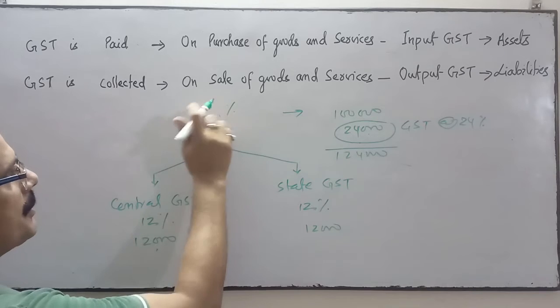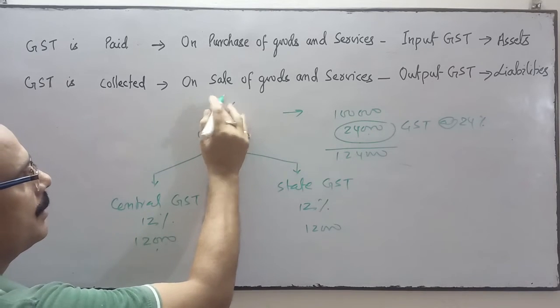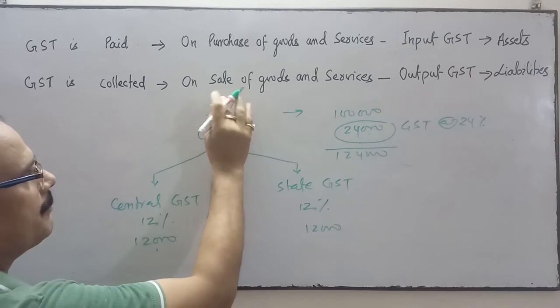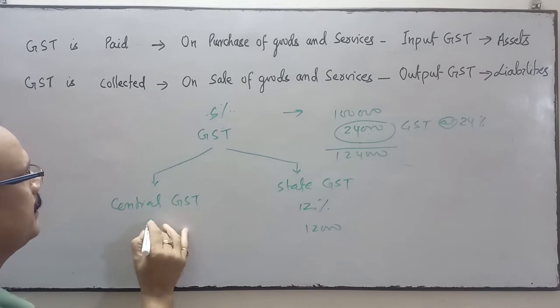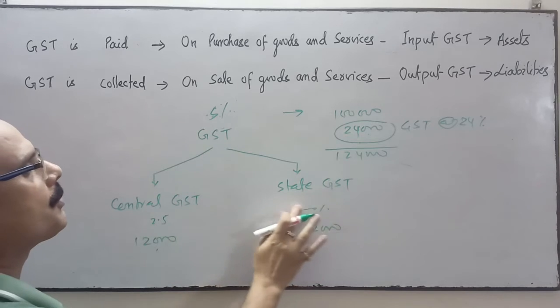Suppose GST is 5%, then 2.5% goes to the central and 2.5% goes to the state.